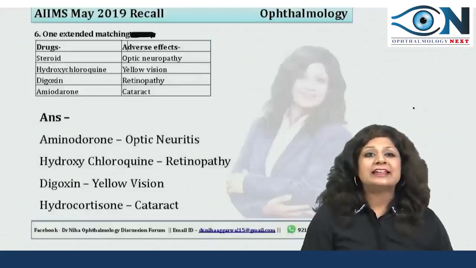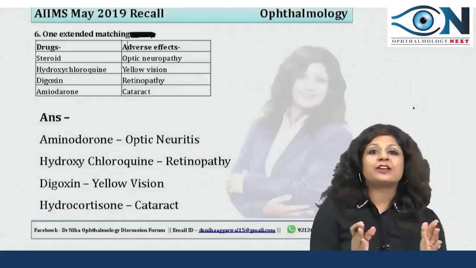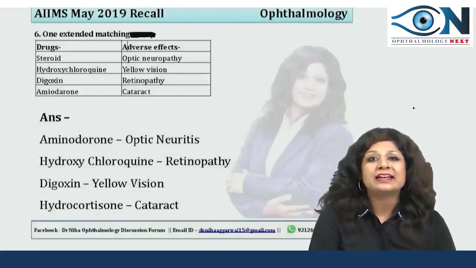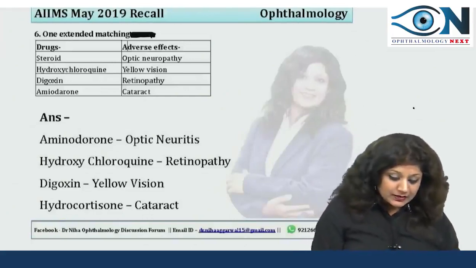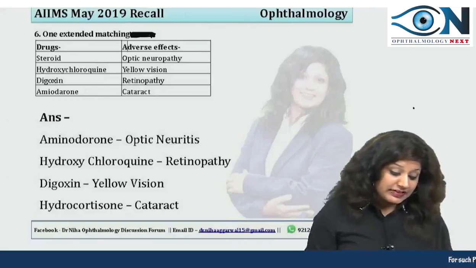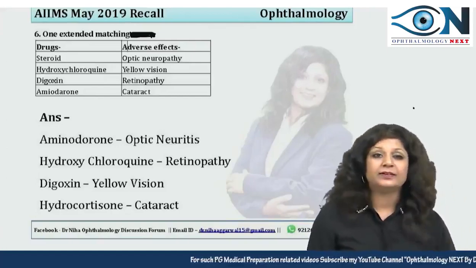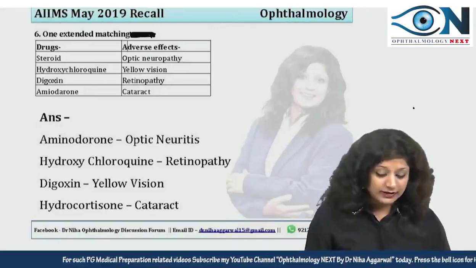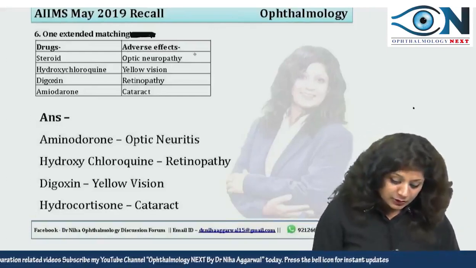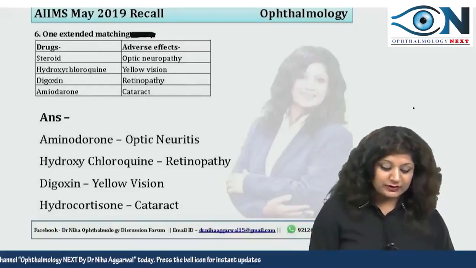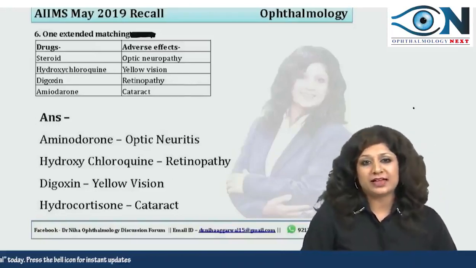Now if you see the next question, there was an extended matching question. There were 4 options. On the left hand side there were 4 drugs: steroids, hydroxychloroquine, digoxin and amiodarone, while the options were optic neuropathies, yellow vision, retinopathy and cataract.